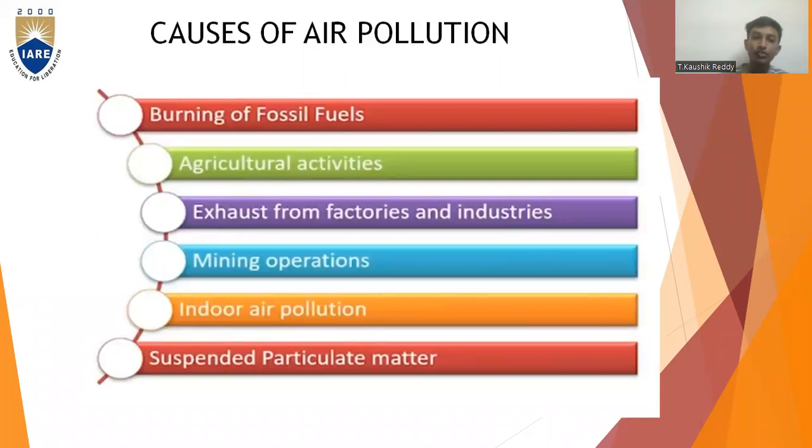Causes of air pollution. There are mainly 6 causes of air pollution. Among them, the first one is burning of fossil fuels, the second is agricultural activities, the third is exhaust from factories and industries, the fourth is mining operations, and the last but one is indoor air pollution and suspended particulate matter. These are the 6 major causes of air pollution.